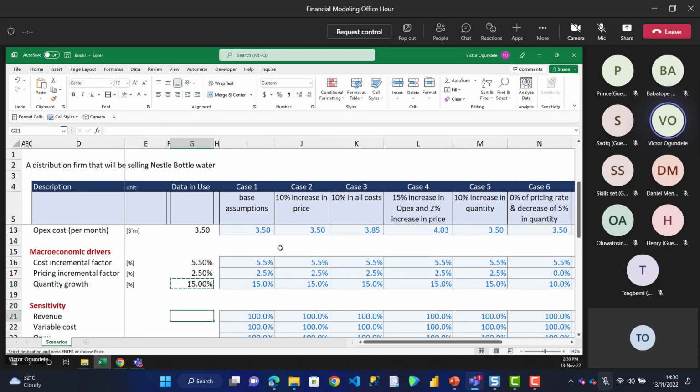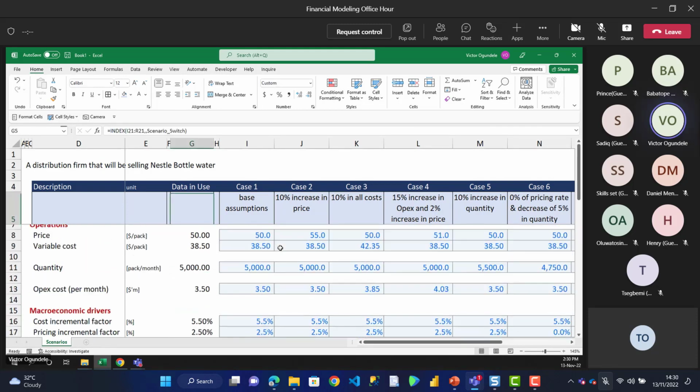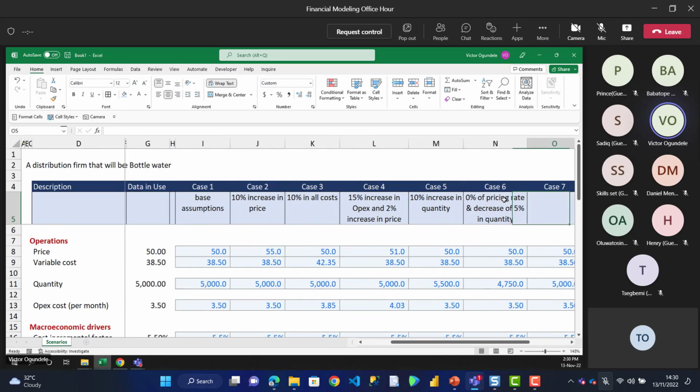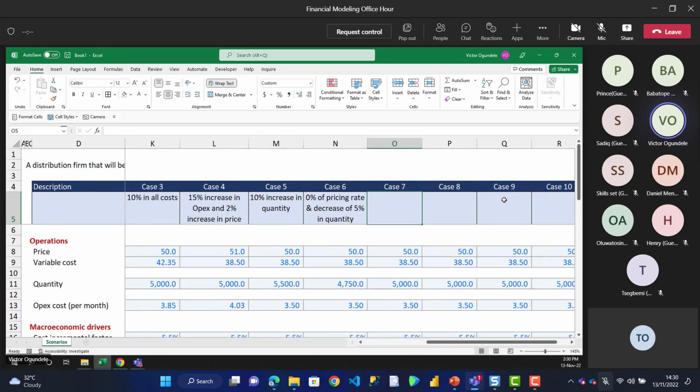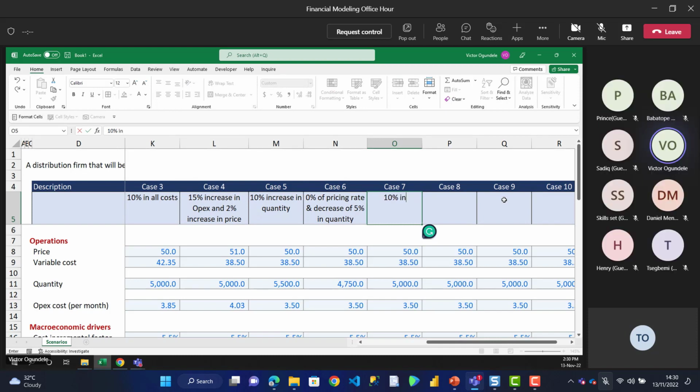I still need to do this one. So let's add one more scenario to it. Let's say for this scenario, 10%. This will be for the sensitivities: a 10% increase in revenue, or let's even say a 10% decrease. Yes, I think decrease will be fine. A 10% decrease in revenue, and a 5% increase in OPEX.